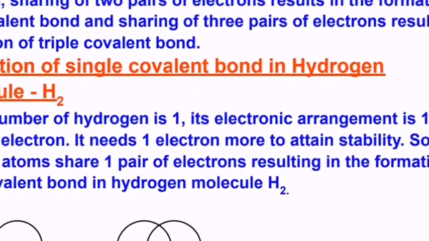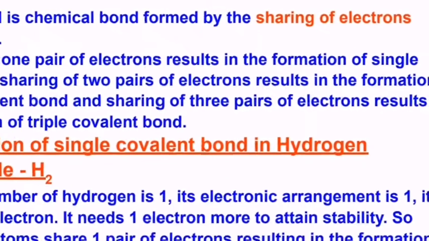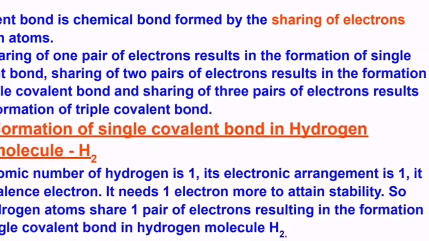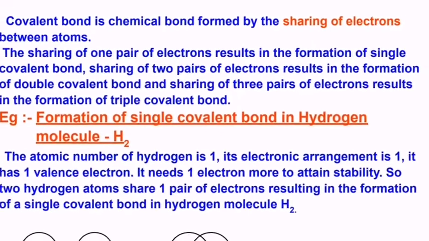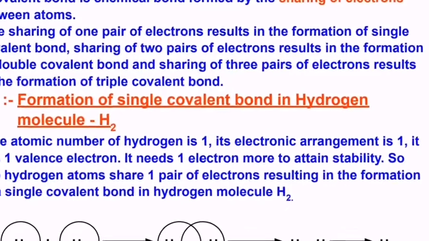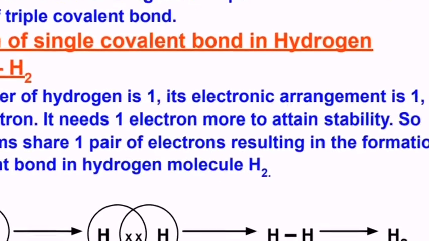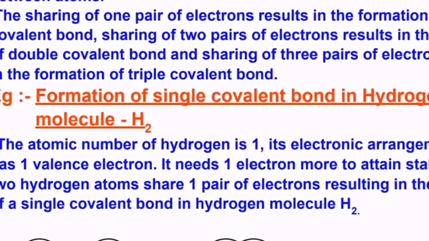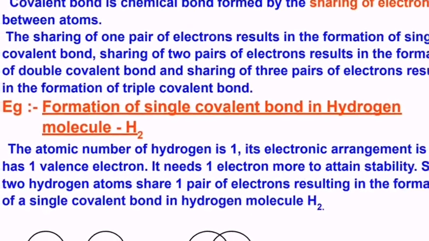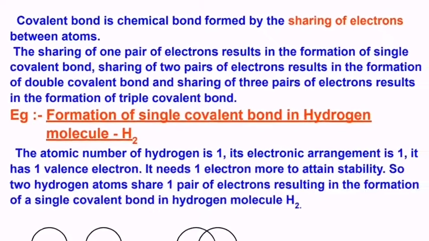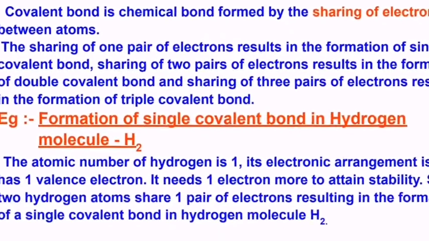Each atom gives one electron, then there is a pair of electrons. This kind of sharing is called a single covalent bond, single sharing of electrons. So this is the formation of a single covalent bond in a hydrogen molecule.